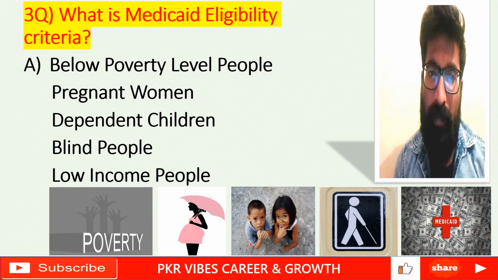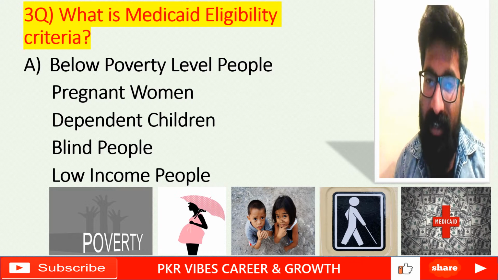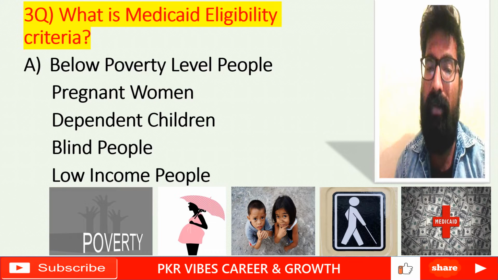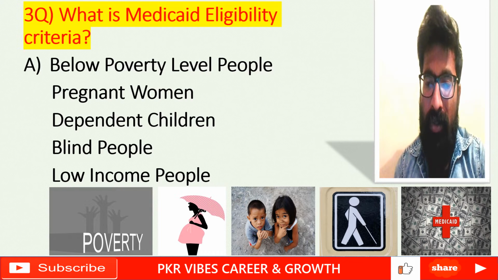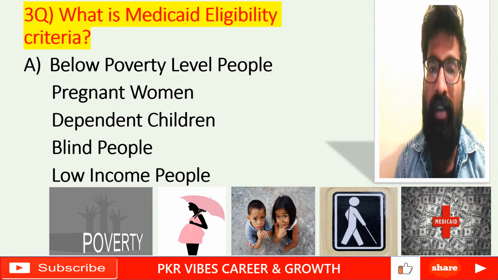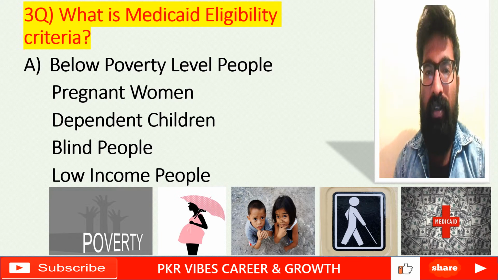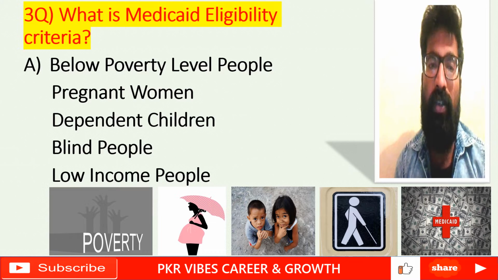And blind people, those with a lack of vision, that is called blind people, right? Those are also eligible under the state Medicaid eligibility criteria. And low income people means they have an income but it is very low. So certain low income people will also be eligible for state Medicaid eligibility. So the state Medicaid will give benefits to these kinds of people.